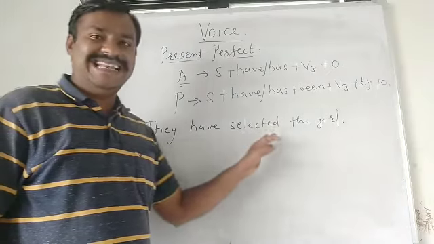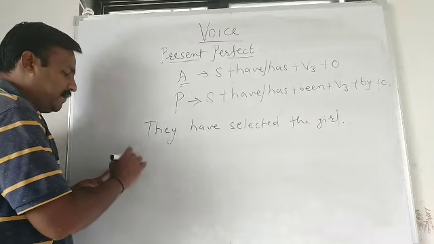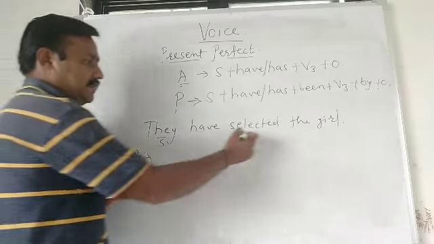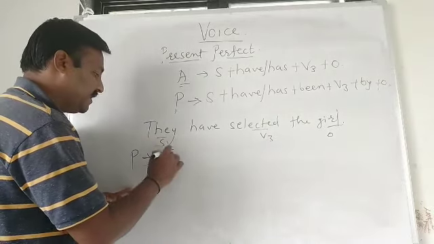They have selected the girl. Now this is active, we have to change it into passive. This is subject, verb third form, and object. That object becomes subject here.